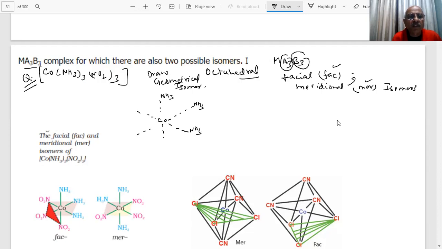Same side. Then what is left? NO2, NO2, NO2. You join them. And this is known as the FAC isomer.